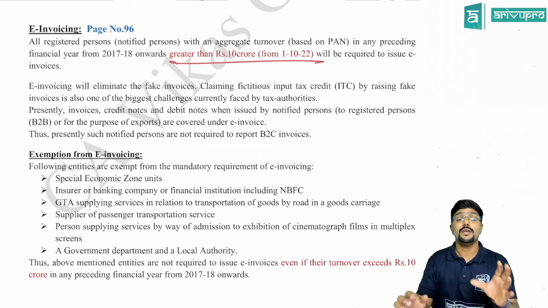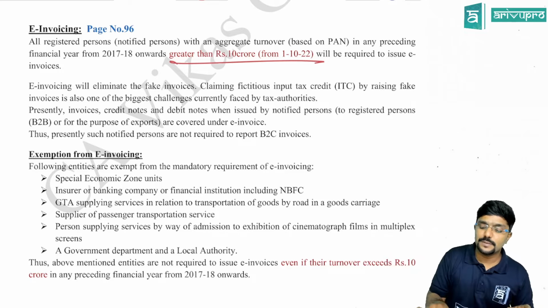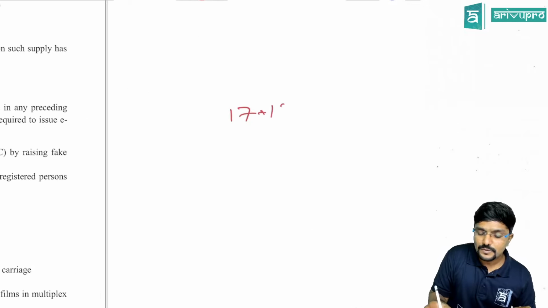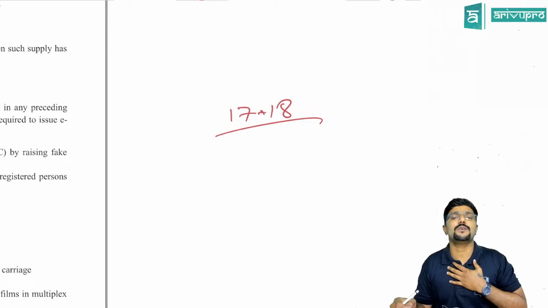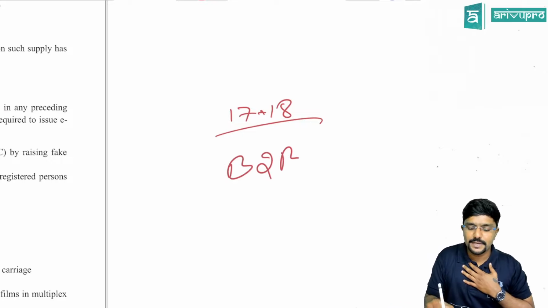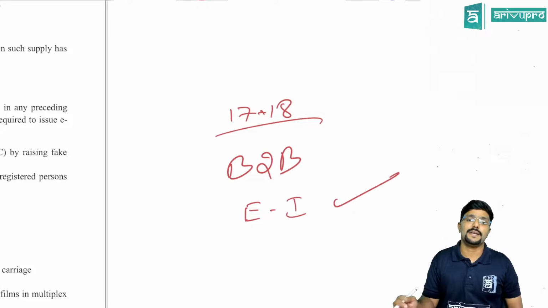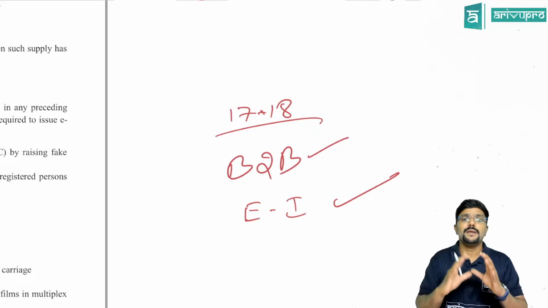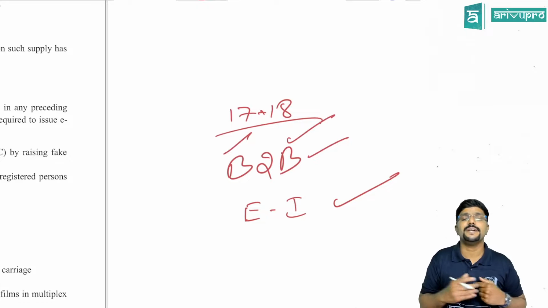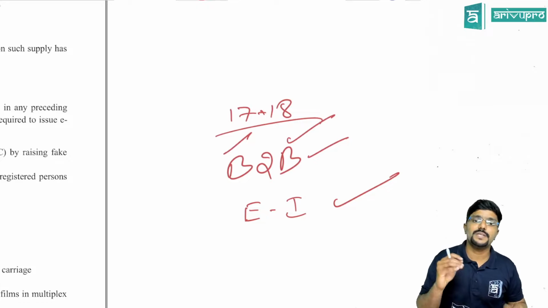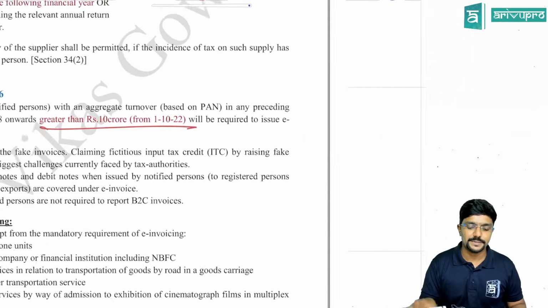Okay. Now, this limit is reduced from 1st October. That doesn't mean my turnover should be more than 10 crore after 1st October. No. When GST was implemented in the year 17-18, from that year onwards, in any year, if my turnover is more than 10 crore, then with respect to B2B supply, e-invoicing is mandatory, guys. Sir, what is B2B supply? Supply between two registered persons. That is, the supplier is registered under GST and the recipient is also registered under GST. So in that case, e-invoicing is mandatory for the supplier to give to the recipient.